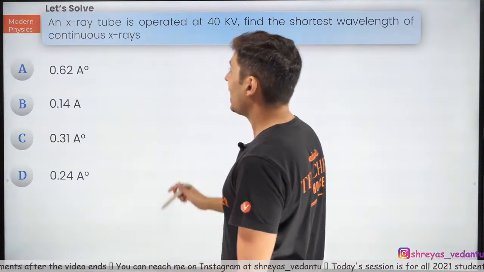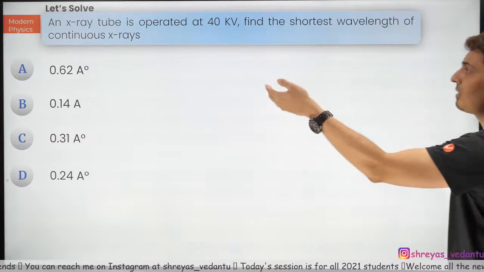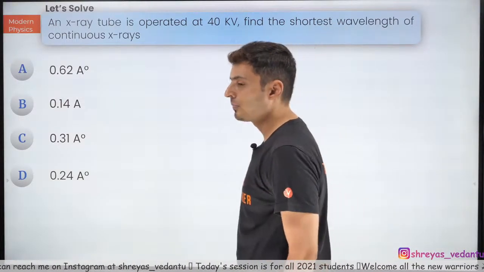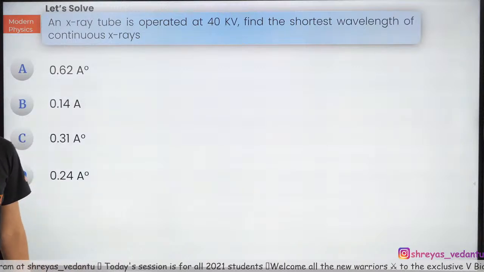Next question. An X-ray tube is operated at 40 kilovolt. Find the shortest wavelength of the continuous X-ray spectrum. Let's see how many of you get it. Come on.